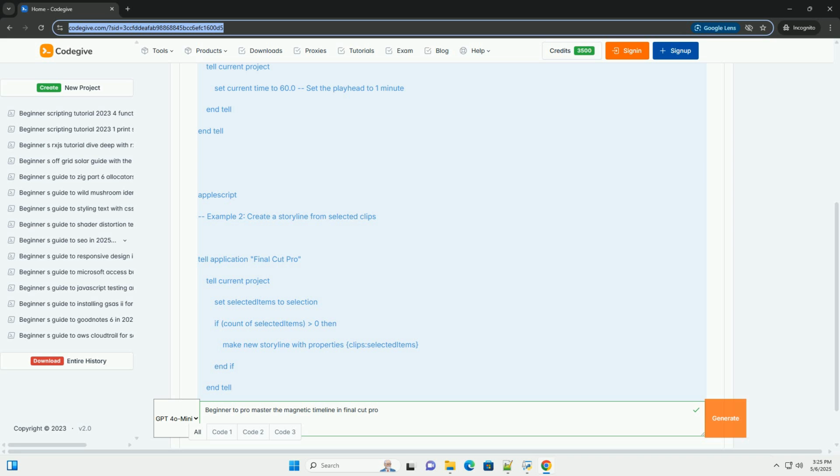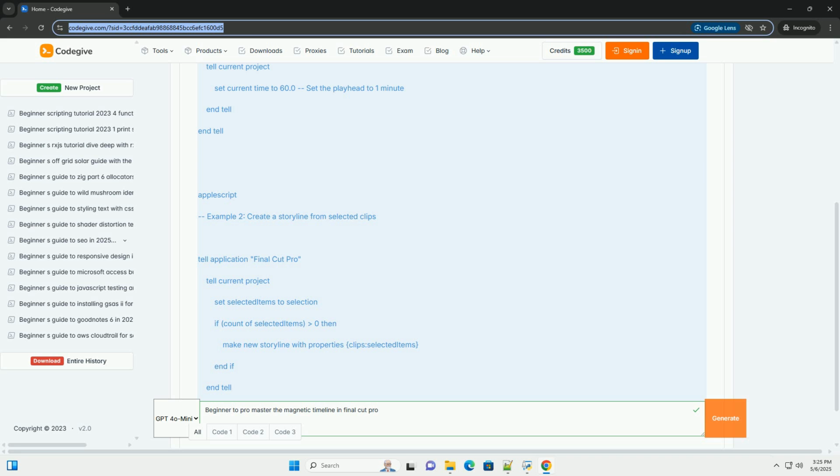Advanced techniques and tips. 1. Skimming and marking. Use the I key to mark in points and the O key to mark out points on your source clips in the browser. This allows you to quickly select the portions of your footage you want to use in your project.